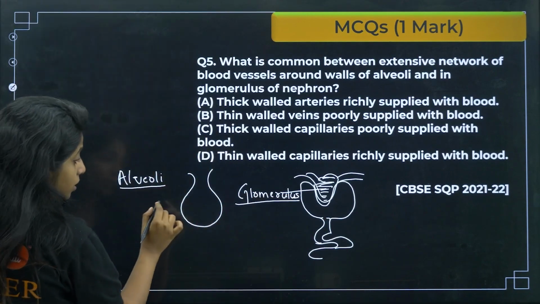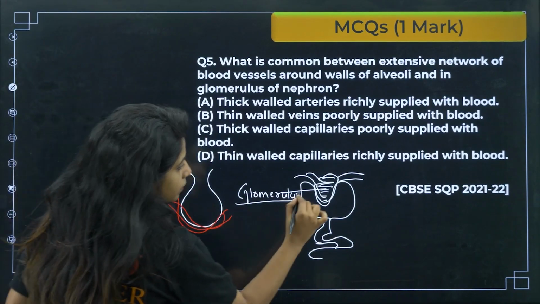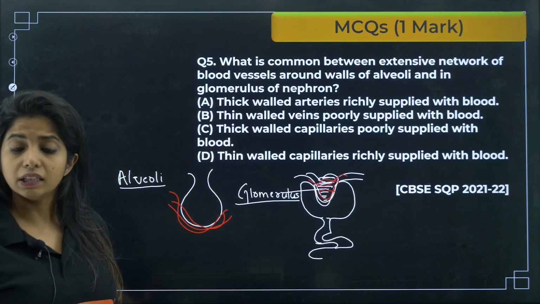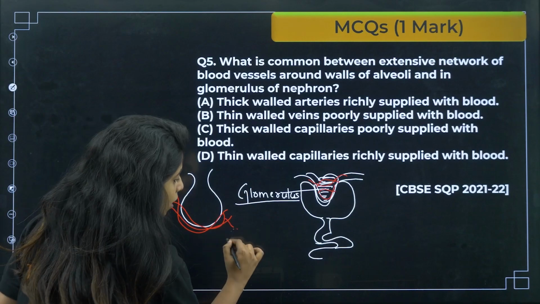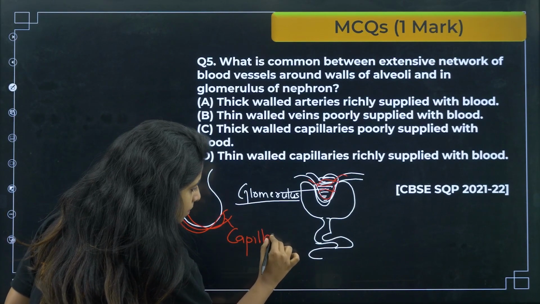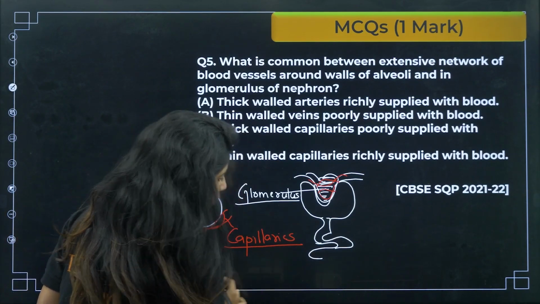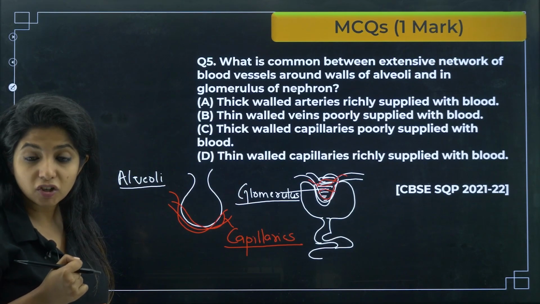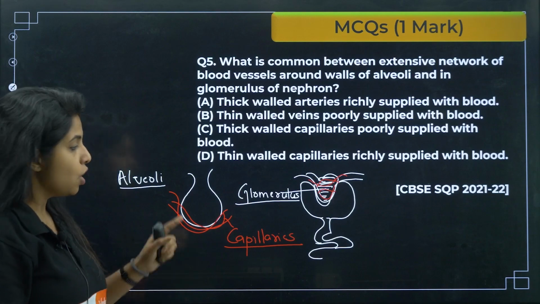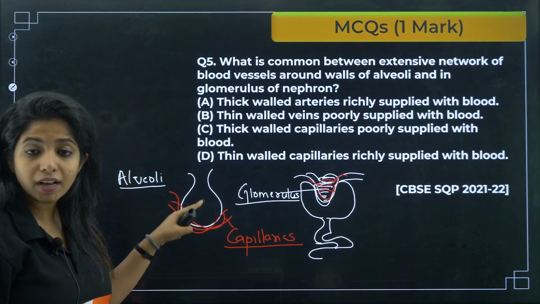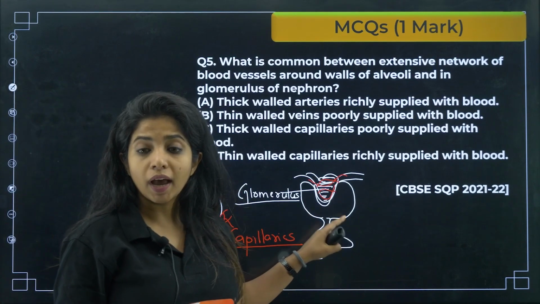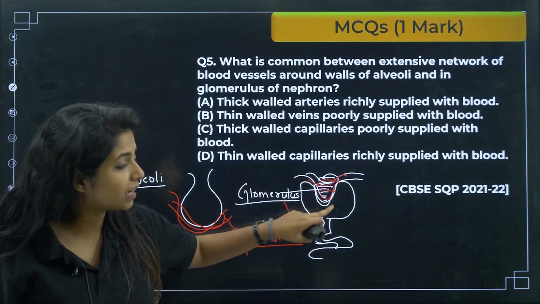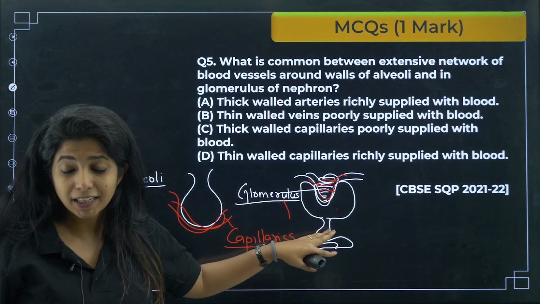That is the question. The thing that is common between the blood vessels over here and here is that both of them, children, are capillaries. They are small, tiny blood vessels which help in the exchange of things. Over here I want exchange of oxygen and carbon dioxide to take place. Over here I want exchange of small particles to get filtered inside the nephron.